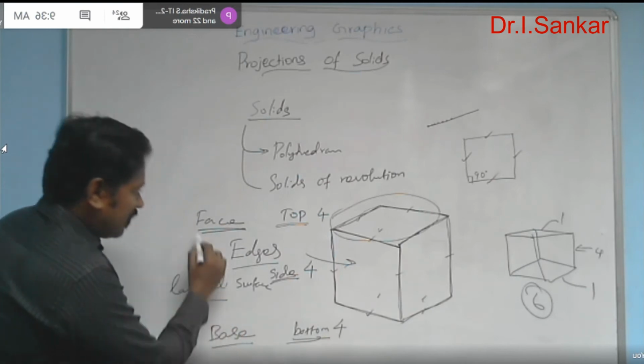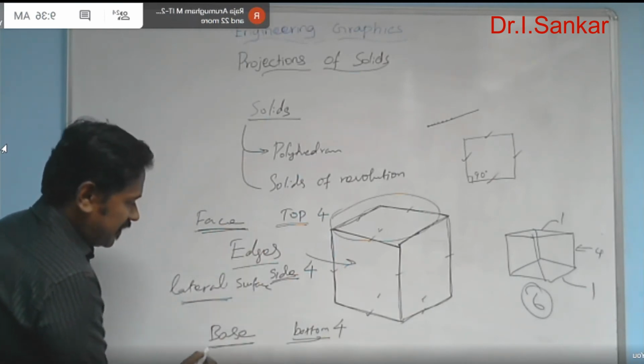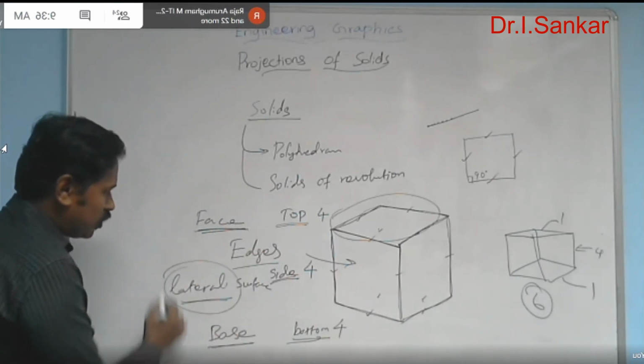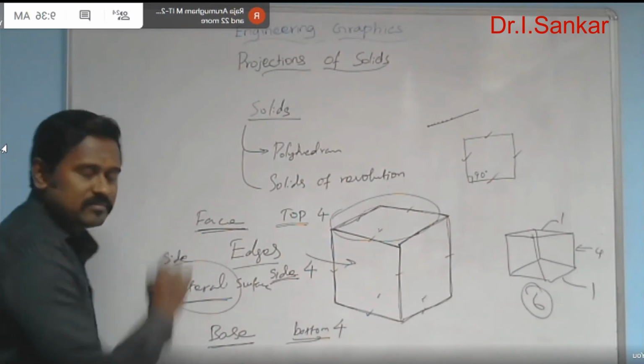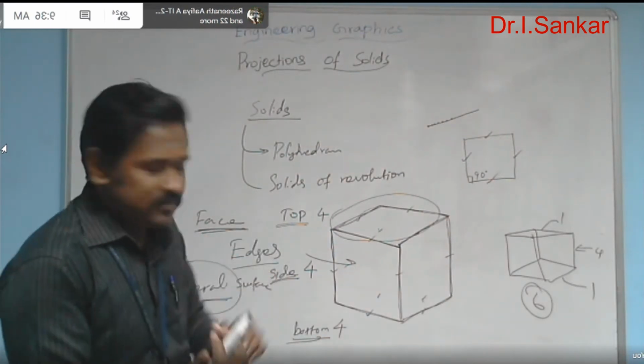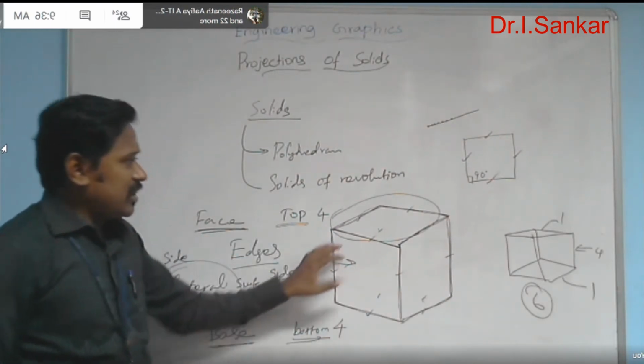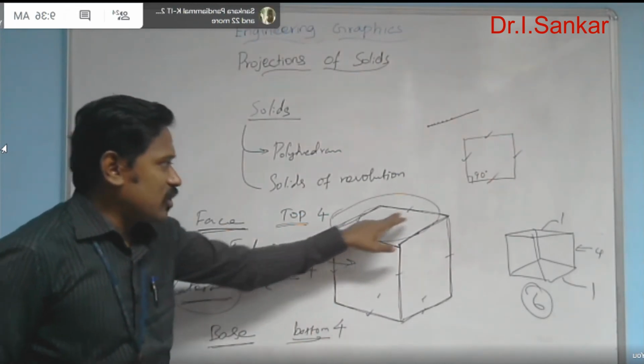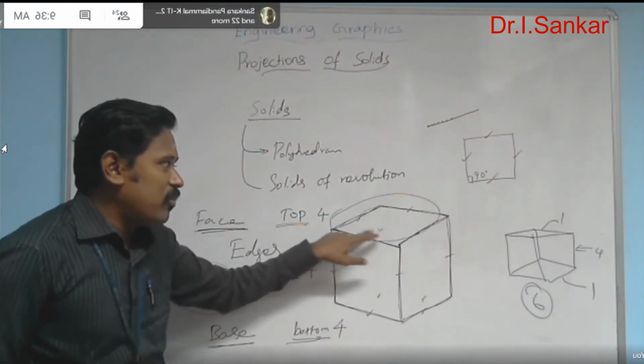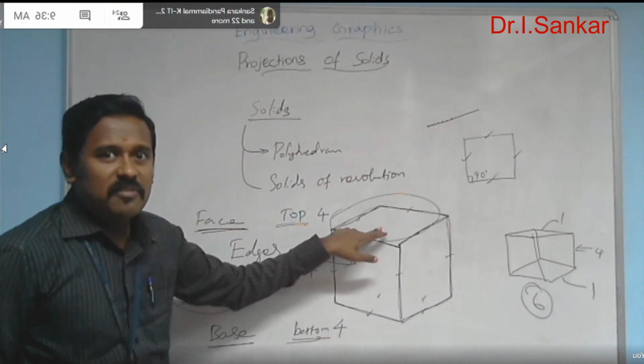Okay, face, lateral, base. The lateral in some books may be termed as side surfaces.